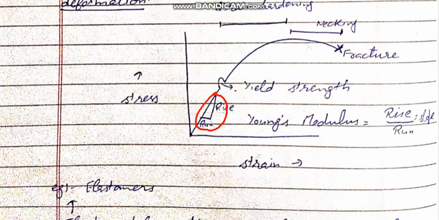After the yield strength, a parabolic shape of the graph is seen. It is categorized into three parts. First one is strain hardening, second is necking, and after necking the fracture portion is obtained.